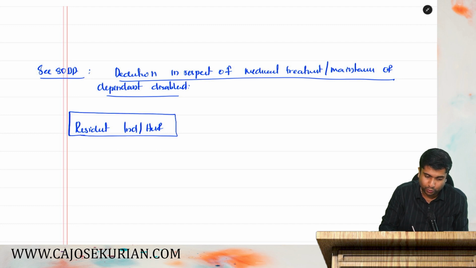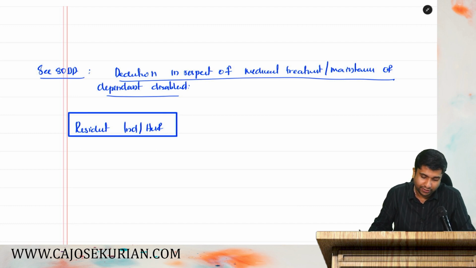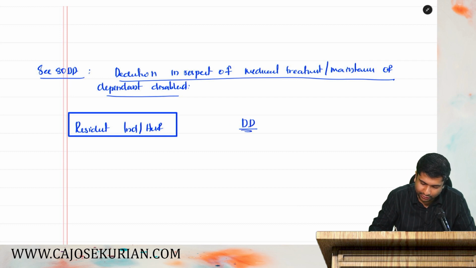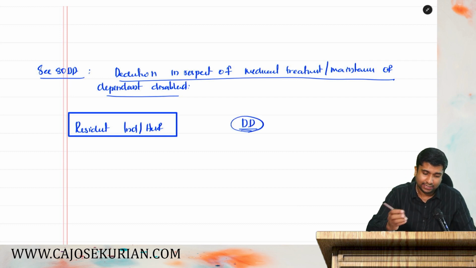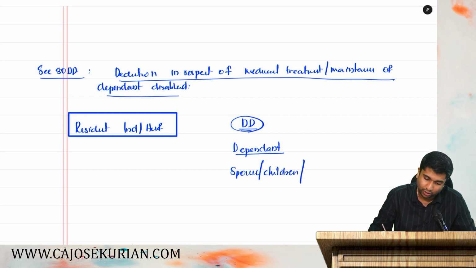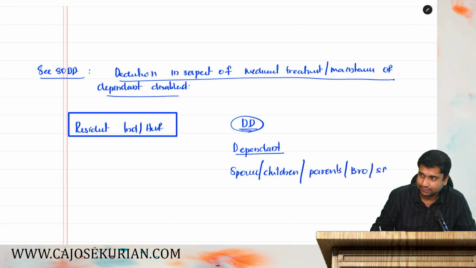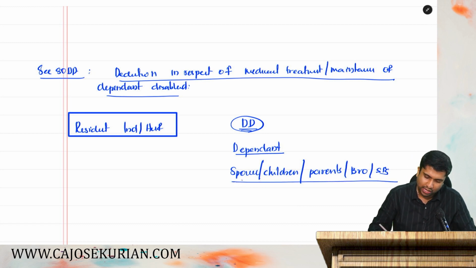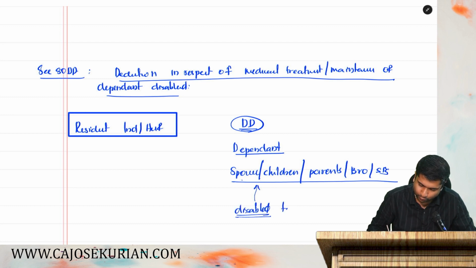If you are a resident individual or HUF in India and you have a dependent disabled, DD, I will call it DD. What is DD? Dependent disabled. Who is dependent? Let's understand who all are the dependents. Number one, spouse. It should be dependent. Or children. There also should be dependent. Or parents. Or brothers. Or sisters. All right. So if these people are depending on you and any of them are disabled,